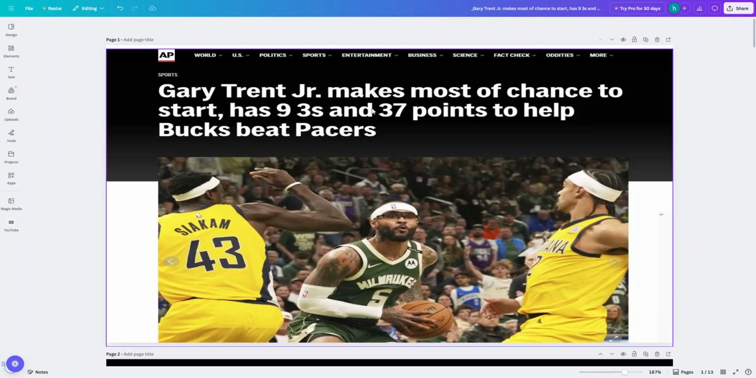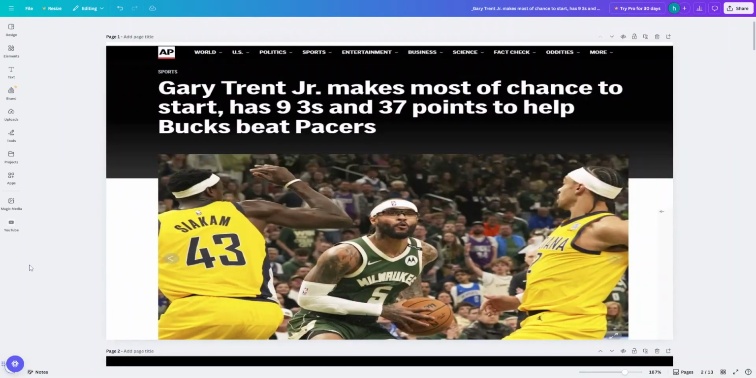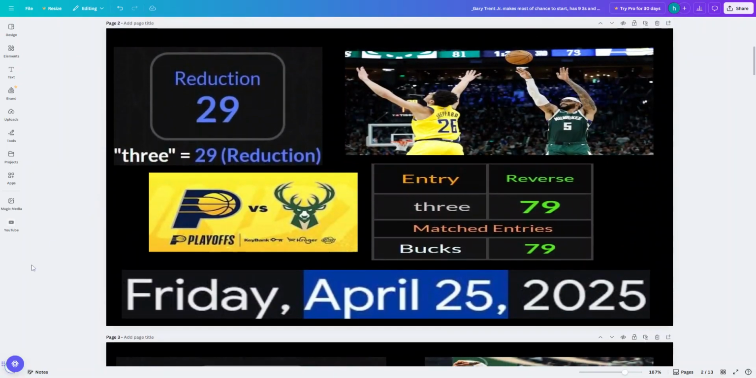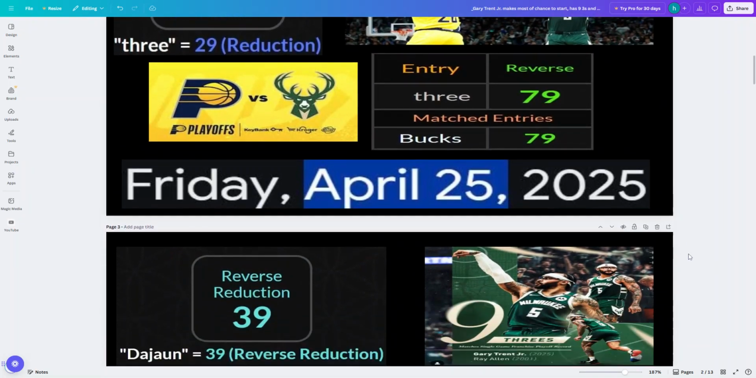And it looks like they changed the title of the article just a little bit here. The AP tends to do that, but it's still the same results, right? You see that? 9 threes, and then in the language, 3 equals 29. 4 plus 25 with the date is 29. Even look, 3 in the reverse cipher, you get 79 like Bucks, and he's a member of the Bucks. Check that out. I added that late, just kind of like icing on the cake. I just caught that at the very end here, okay?